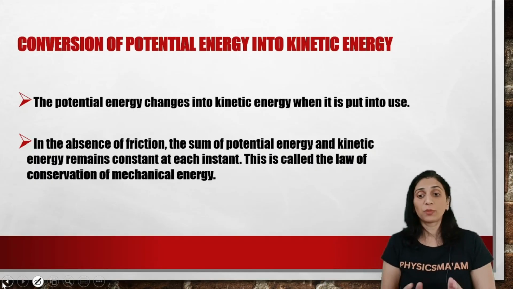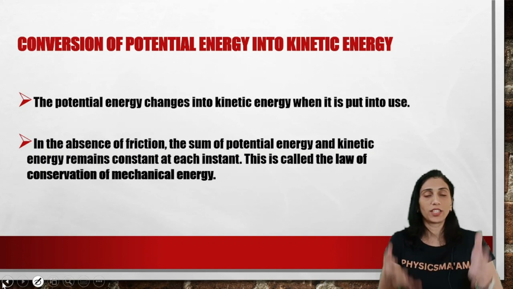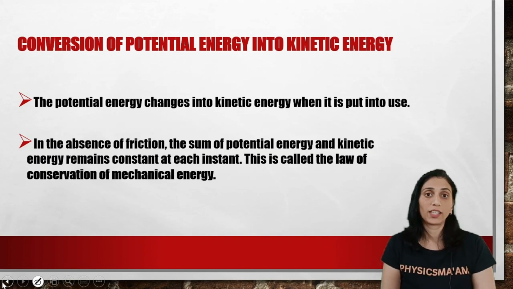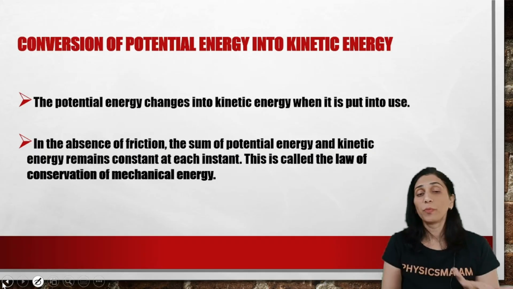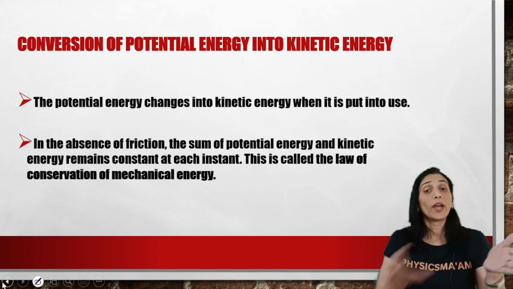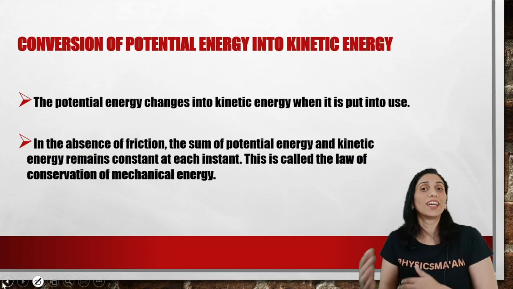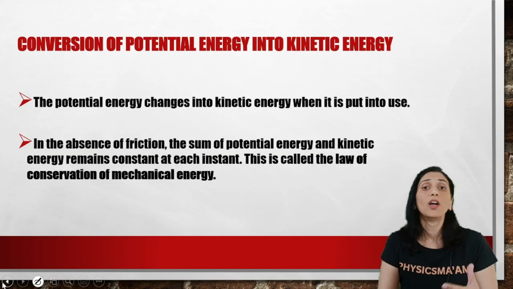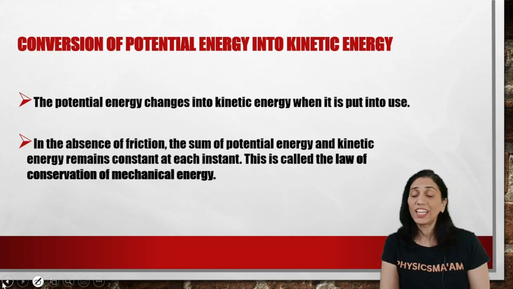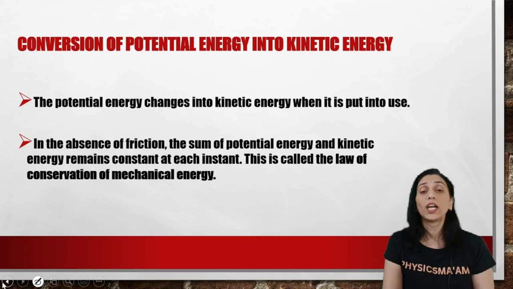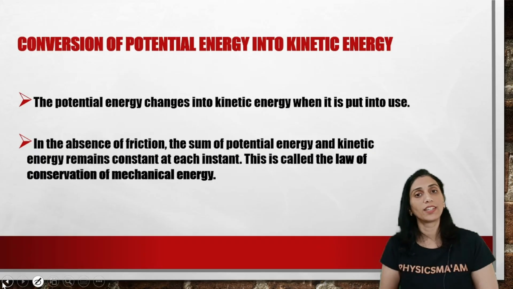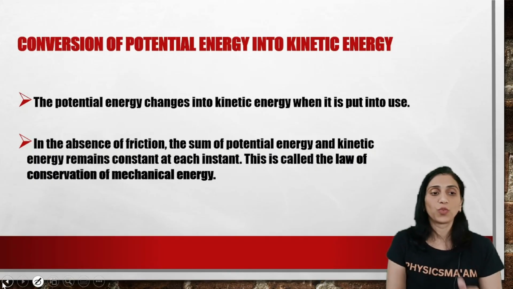Say we have lifted an object and kept it at some height. Just staying there, it is not going to be of any help to us. When it starts moving down and gets converted into kinetic energy, then only it can help us do some useful work. So potential energy by itself cannot do any work. It has to get converted into kinetic energy for some useful work.